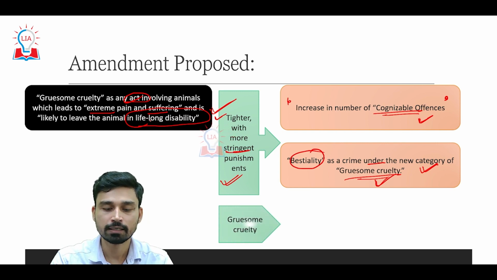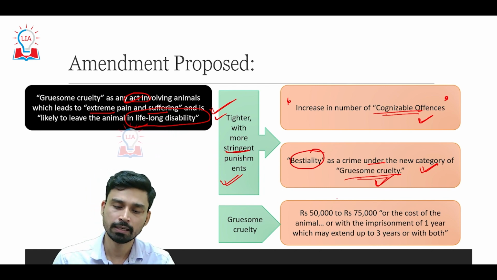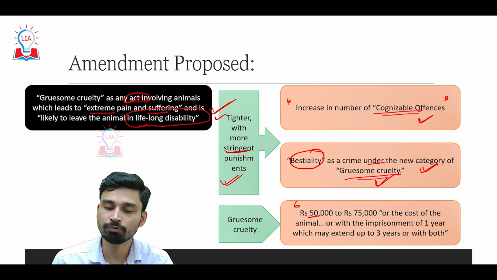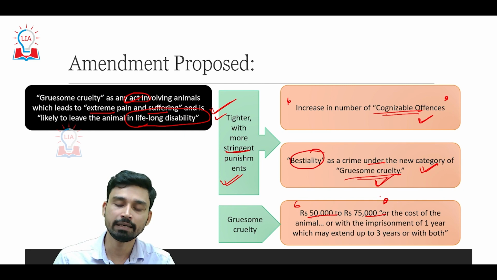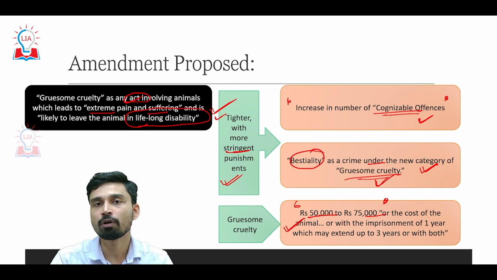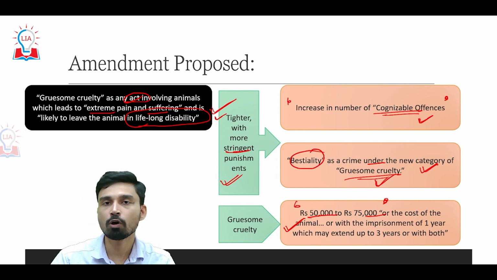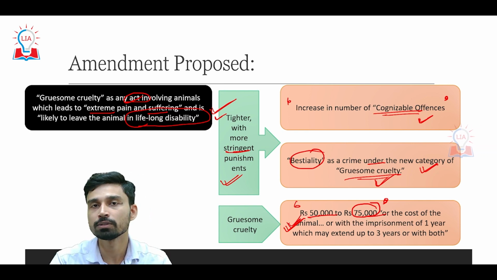In this context, if someone is found to be engaged in an act of gruesome cruelty toward animals, then the bill has proposed that a fine of 50,000 rupees to 75,000 rupees should be imposed on the individual, as well as the cost of the animal should be taken from the accused. For example, if the cost of the animal is 100,000, rather than limiting the fine to 75,000, the total 100,000 is the amount the person should pay.